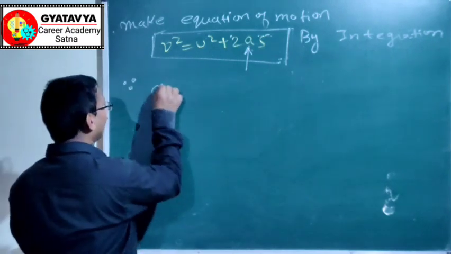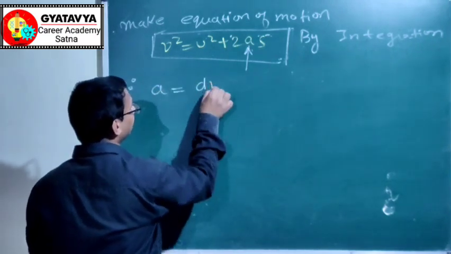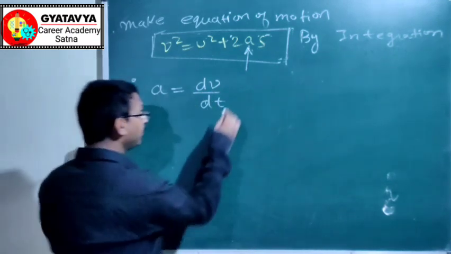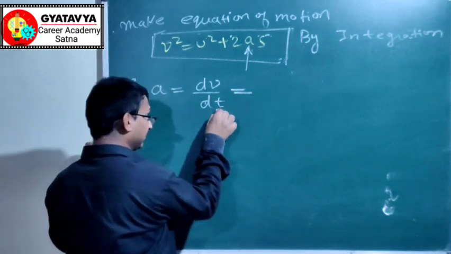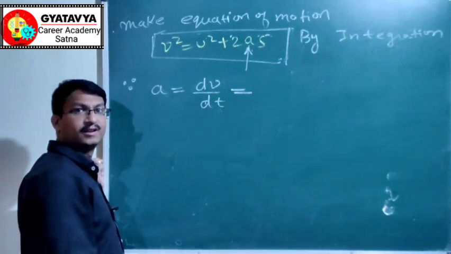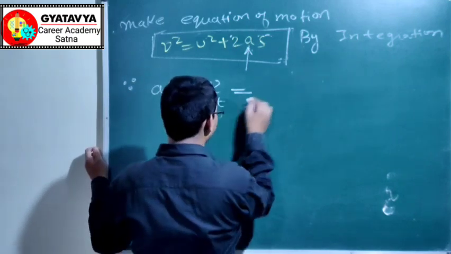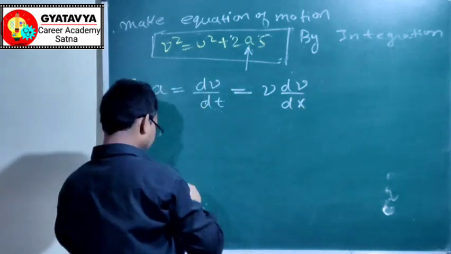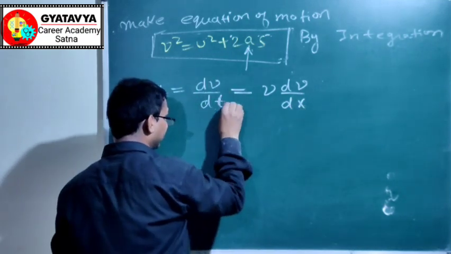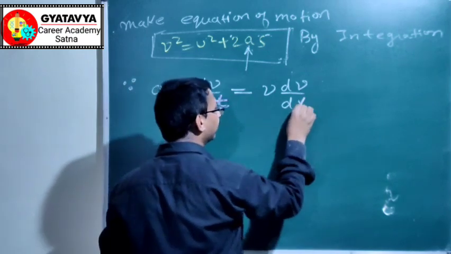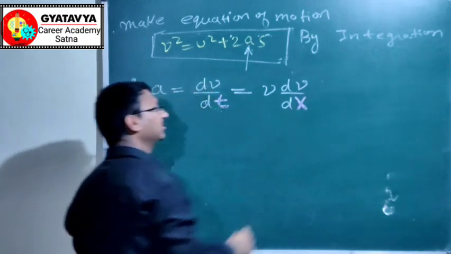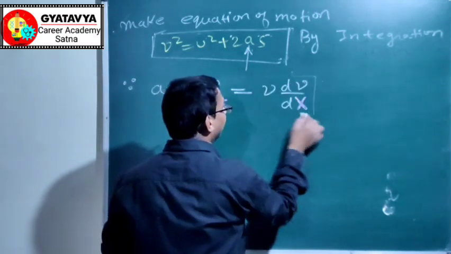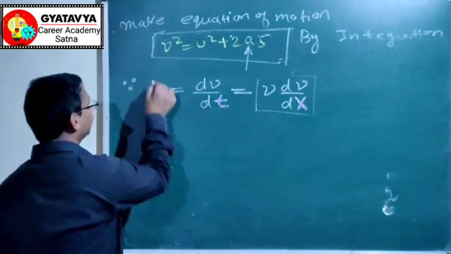Acceleration a is equal to dv by dt, differentiation with respect to time, and it has another formula, v dv by dx. Pay attention: one is differentiation with respect to time, and this is differentiation with respect to position.